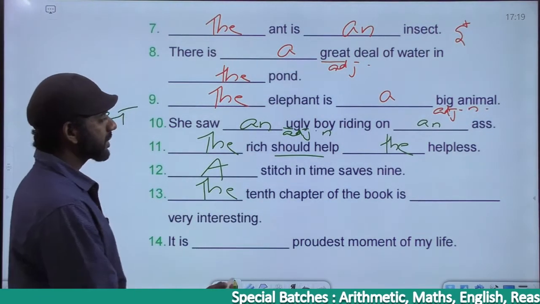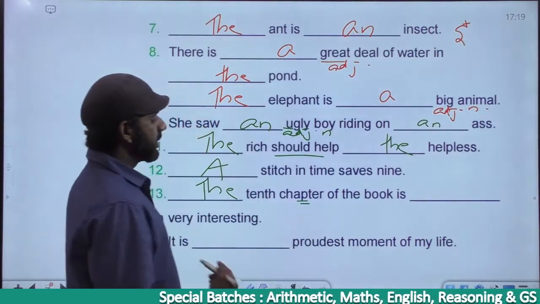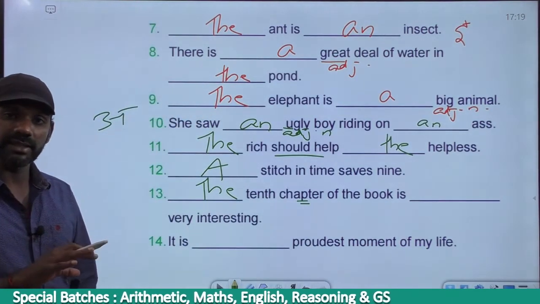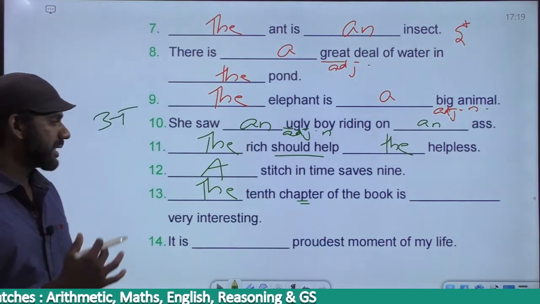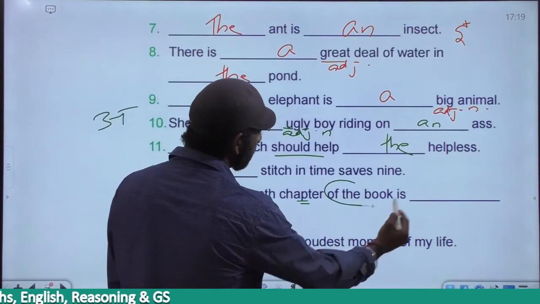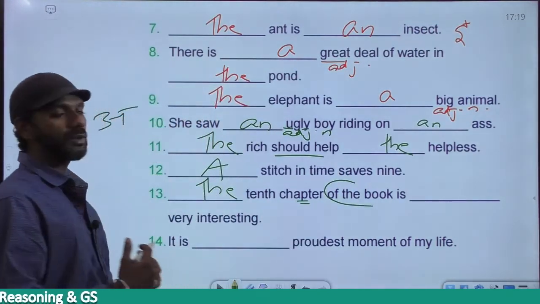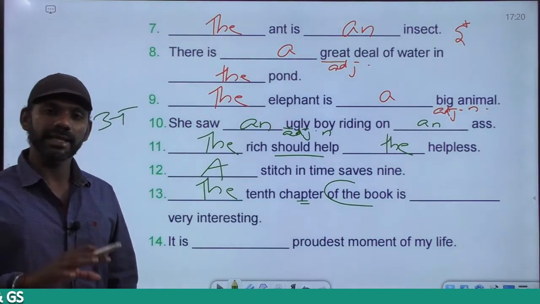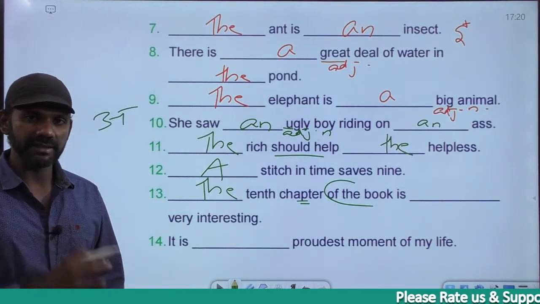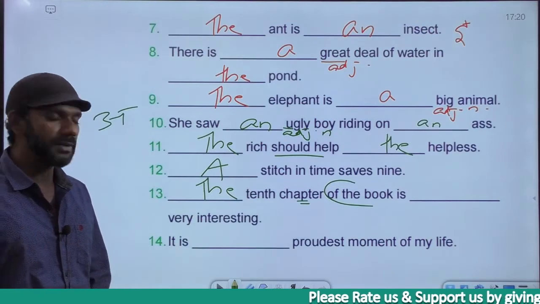Then, chapter is a noun. In this sentence, we have some information given regarding the noun chapter, which is that, what is that? Of the book. The 10th chapter of the book. So of the book is information given regarding the noun chapter. So in this case, anyway, the noun chapter must be taken as specific, and specific means it is the. So the 10th chapter is correct.